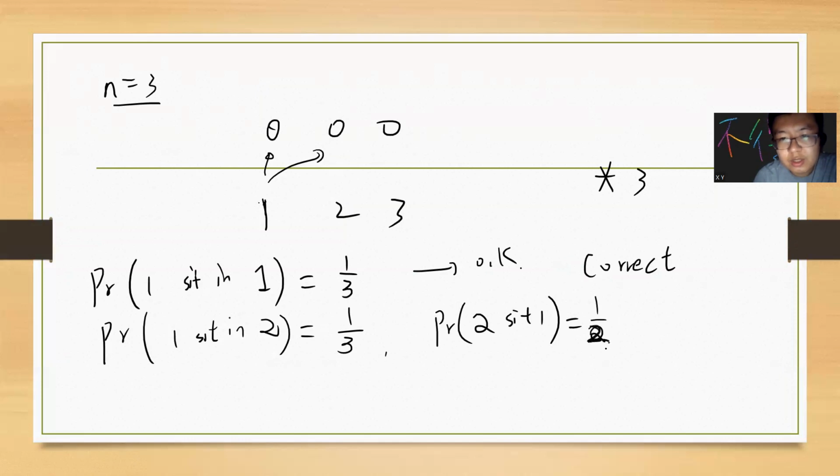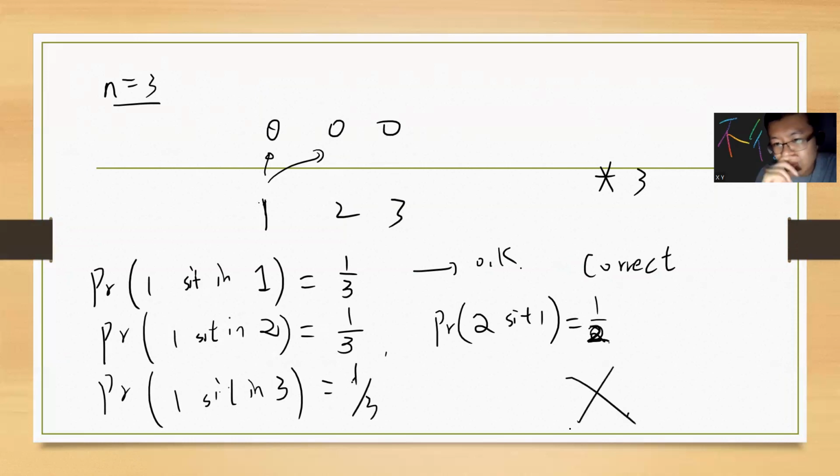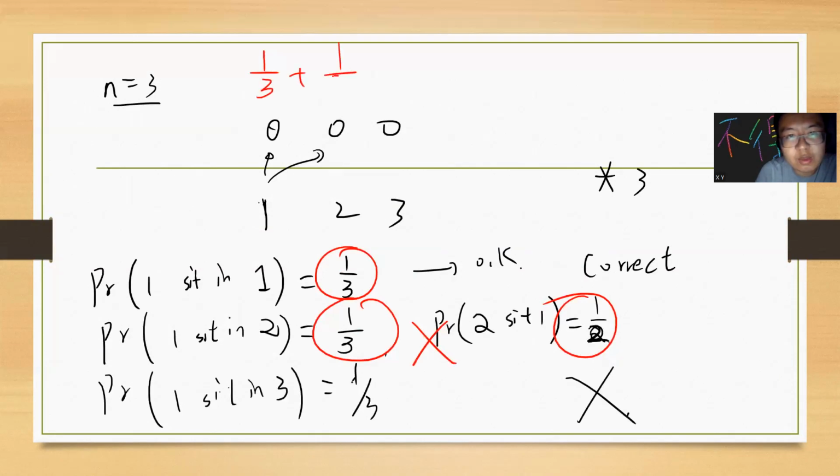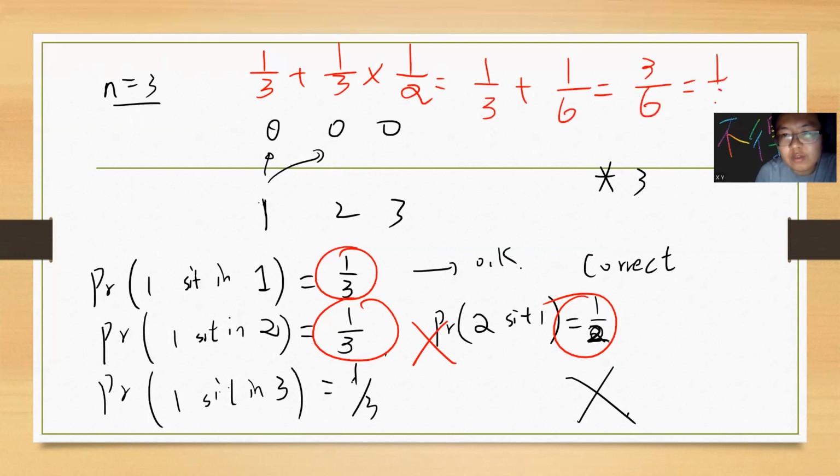There's also the probability that 1 sits in 3, which is also 1/3. If 1 sits in 3, then there's no way for 3 to go to its own position, so in this case there's no way to be correct. So the probability is just this plus this: 1 divided by 3 plus 1 divided by 3 times 1 divided by 2. So 1 divided by 3 plus 1 divided by 6, which is 3 divided by 6, which is half.